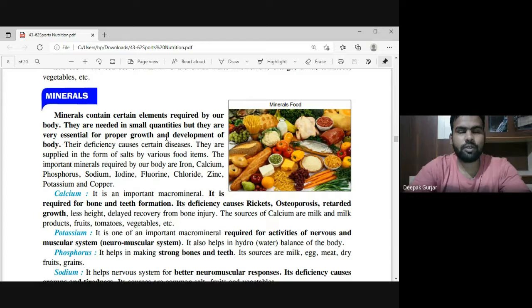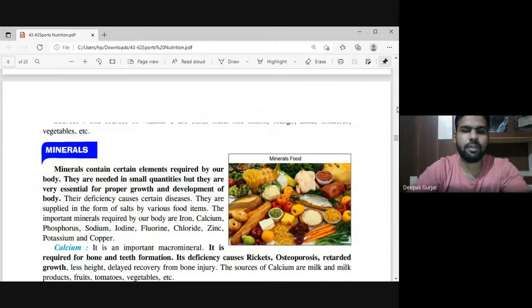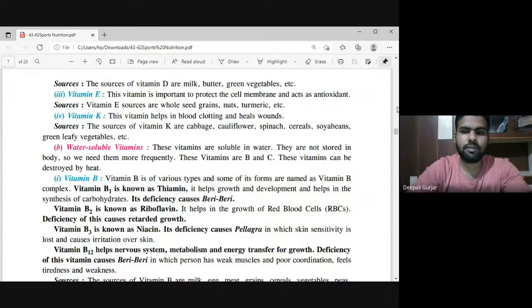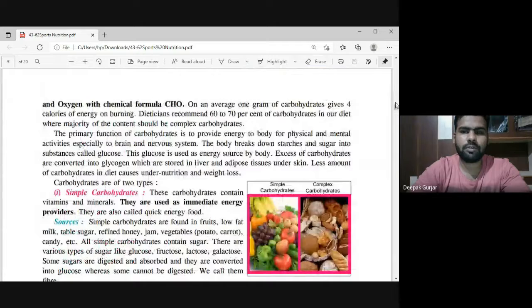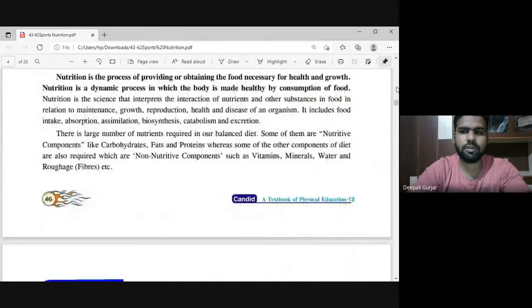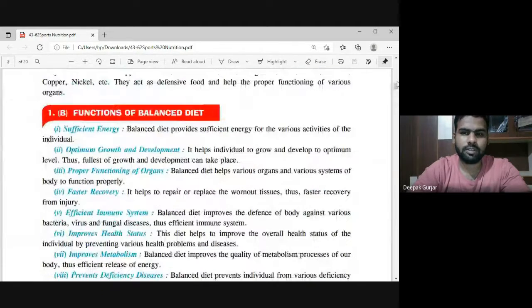Let us come, we are going to know about calcium first, the very first mineral. And children, these topics are very important because you will have a lot of MCQs from this part, right? So when we talk about calcium, it is an important macro mineral, right? I'll show you a thing, just a minute, because minerals are also of two types.